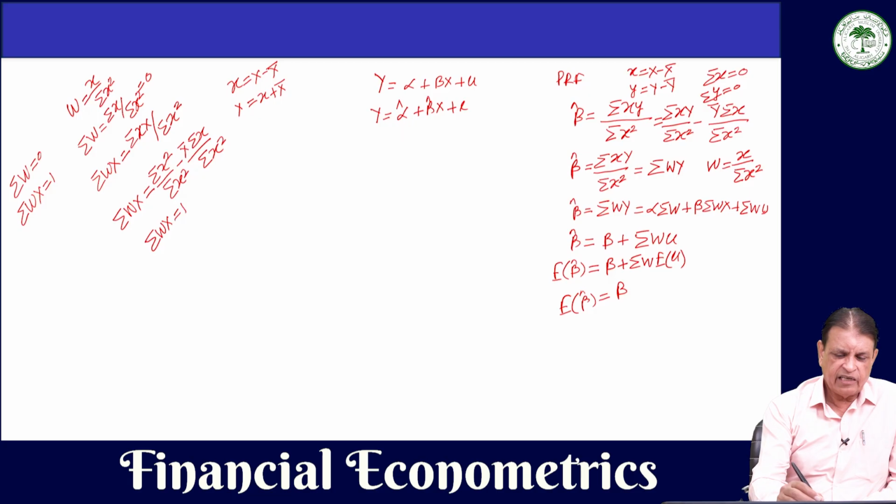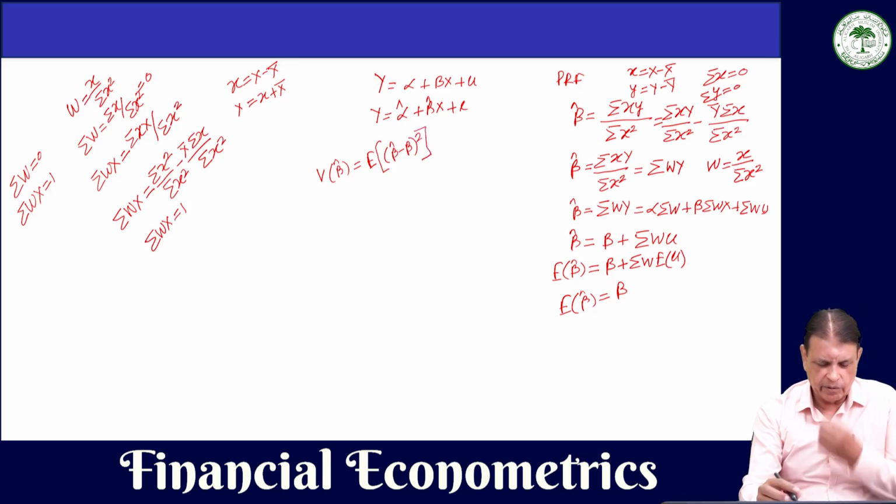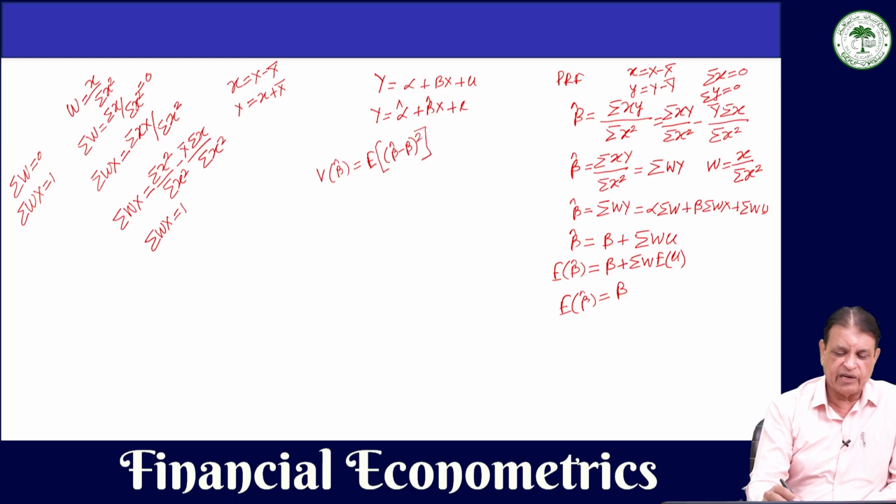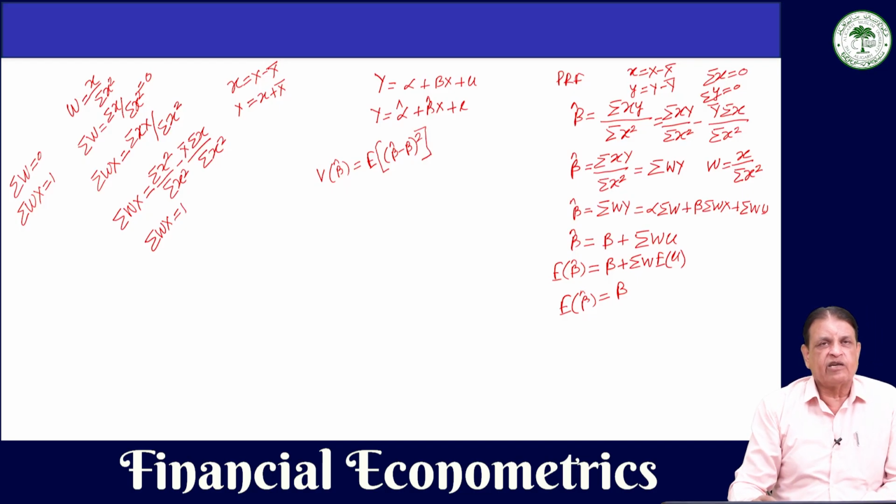So, the variance of beta hat will be equal to the expected value of, in the bracket, beta hat minus beta, whole square. This is the variance of beta hat.